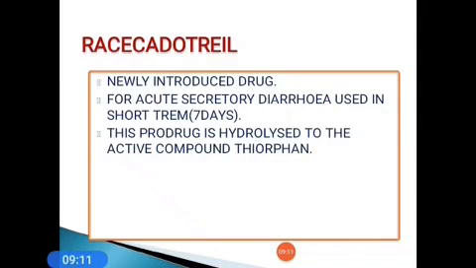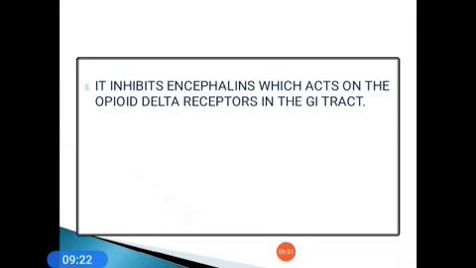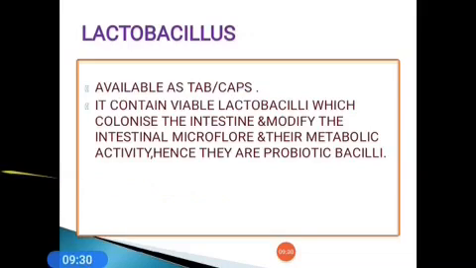Racecadotril is a newly introduced drug for acute secretory diarrhea, used for a short term, only 5 to 7 days. This is a prodrug, hydrolyzed to the active compound thiorphan. The action of this drug is that it inhibits enkephalinase, which acts on the opioid delta receptors in the GIT.